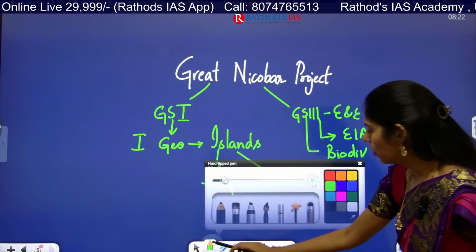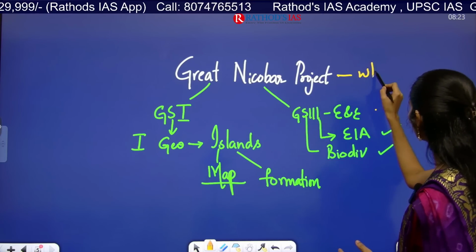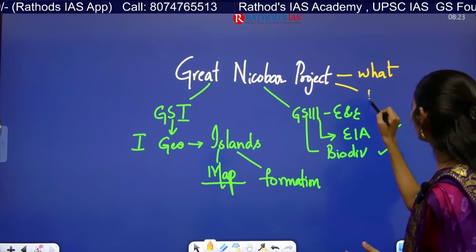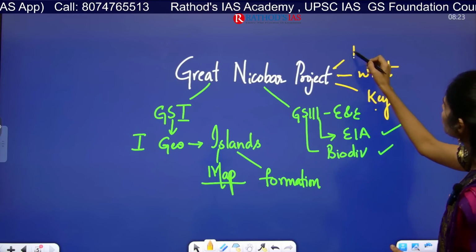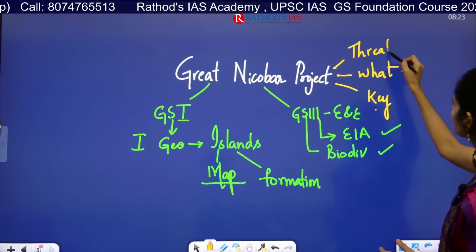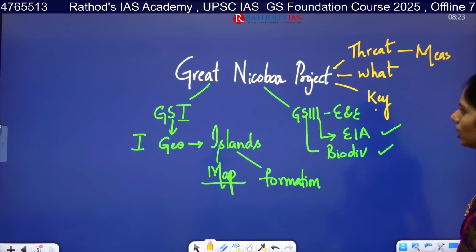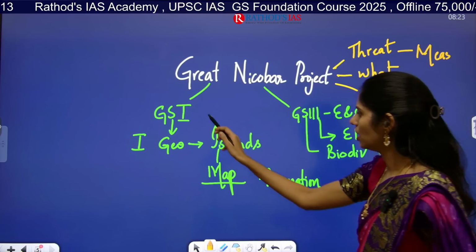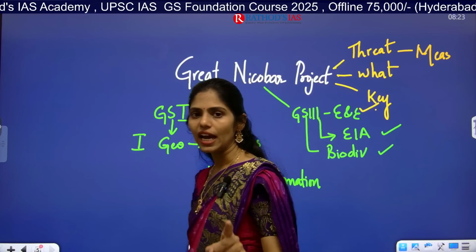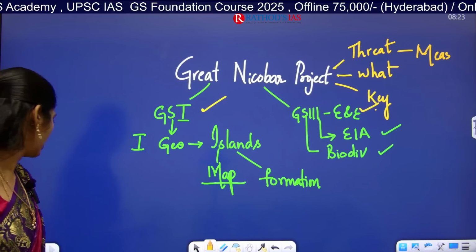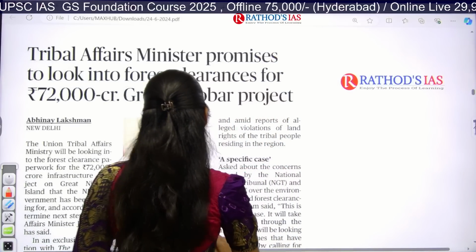Now the dimensions: first, what is this project and what key infrastructure is included; what are the threats of this project and what measures can be taken. These are the important dimensions from the geography point of view and the environment and ecology point of view. Clear? Now let us see the notes part.